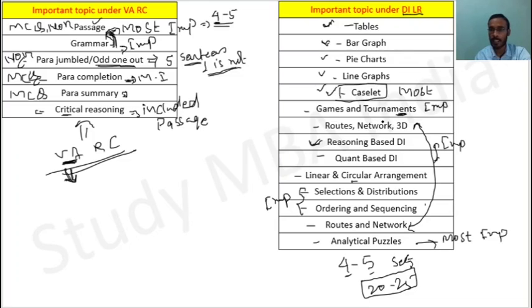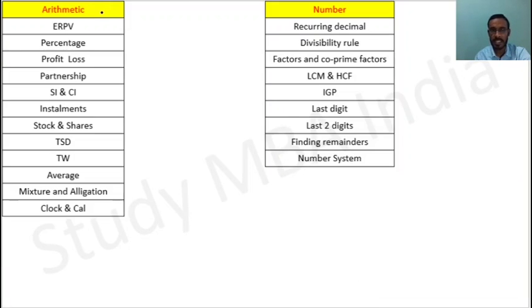Now let's look at the quant sections. In the quant sections, the most important is arithmetic, because at least 40 to 50% of questions come from the arithmetic section.